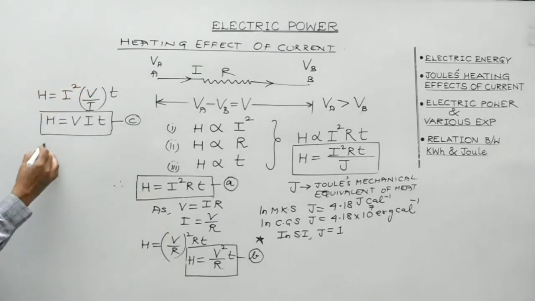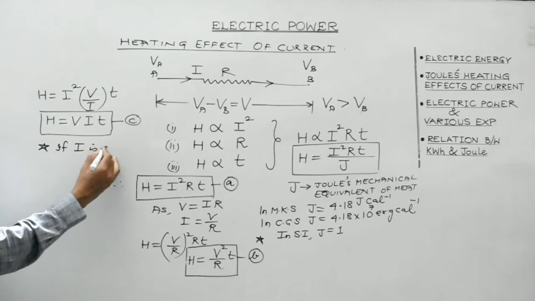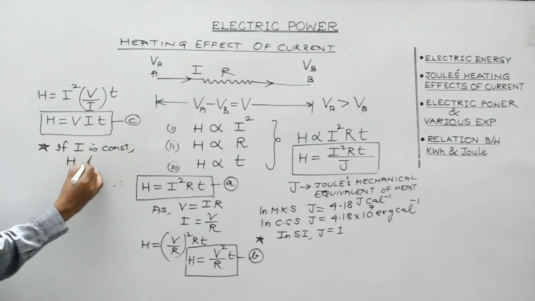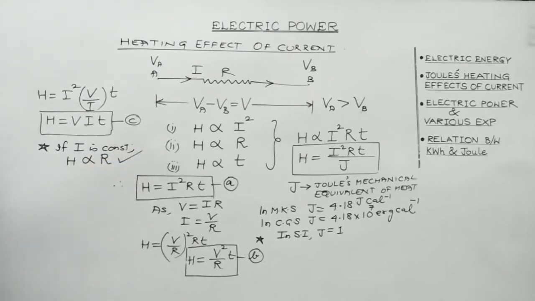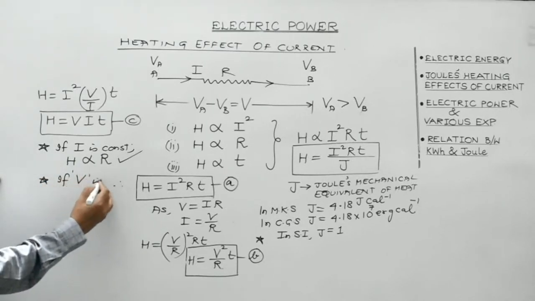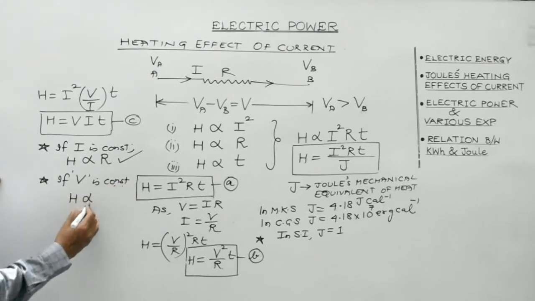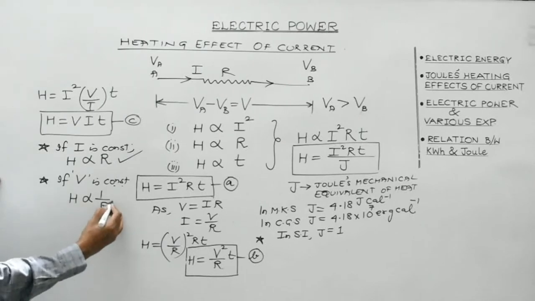So I'll write it over here. If current is constant, then the amount of heat produced is always found to be directly proportional to the resistance. This is a very, very important concept. And second, if potential difference is constant, if V is constant, then the amount of heat produced is inversely proportional to the resistance offered by the conductor.